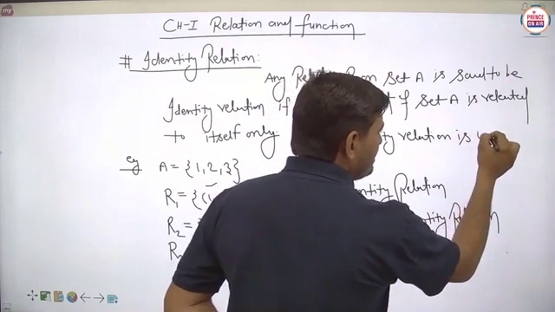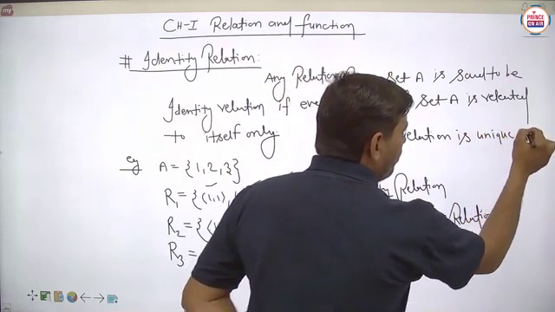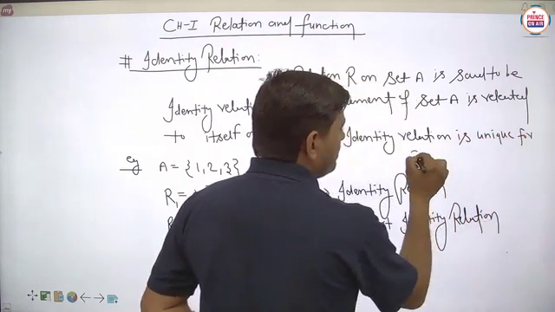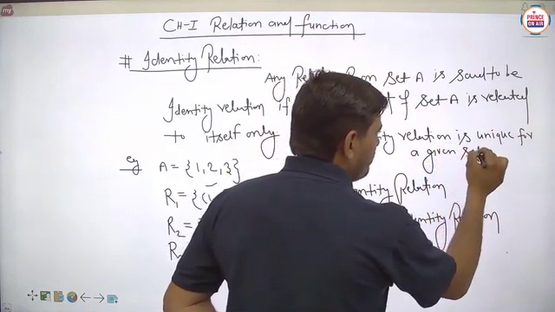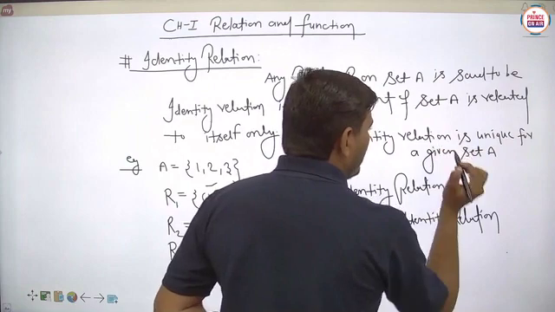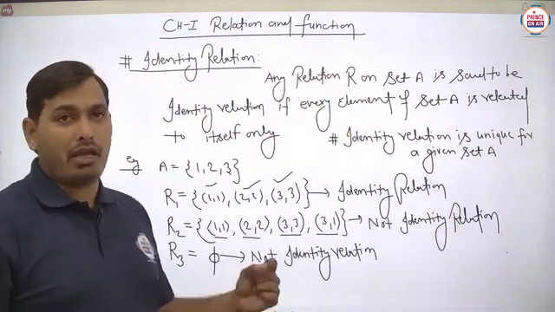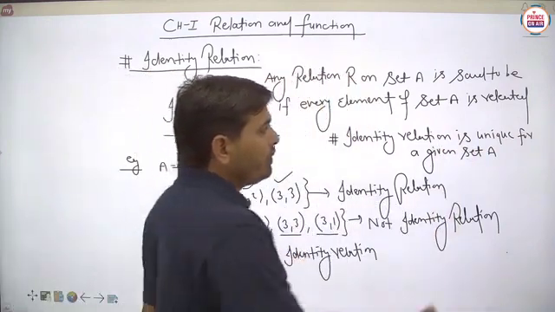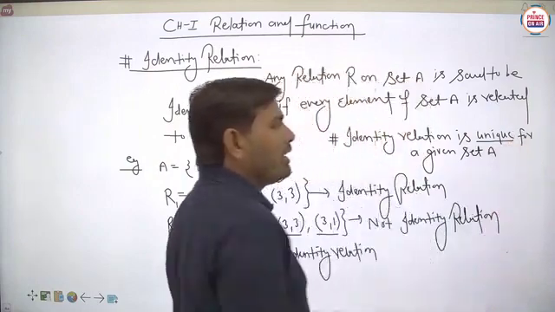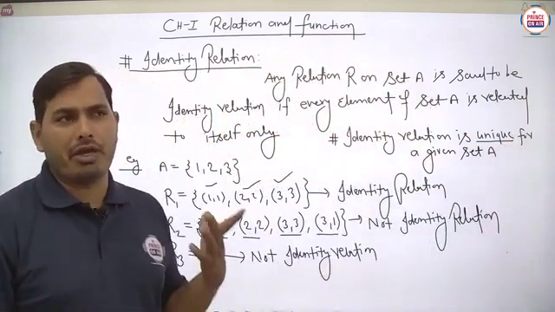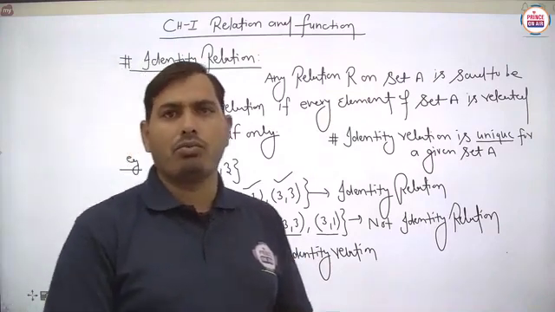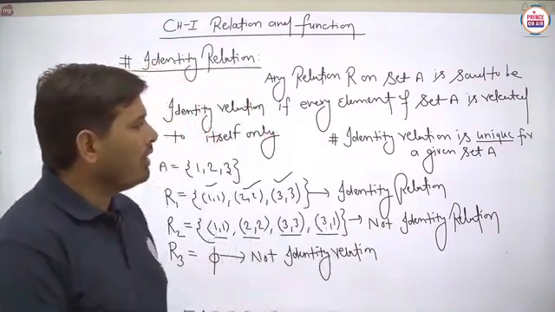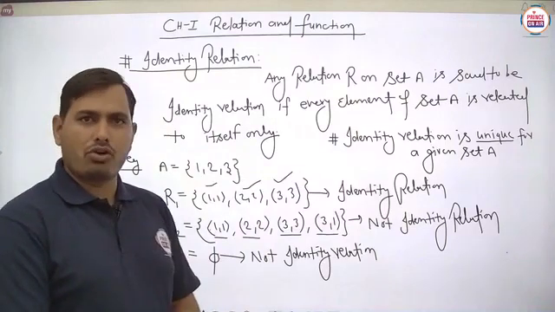Identity relation is unique for a given set A. Suppose an identity relation is defined on set A, then it will be unique, meaning only and only one identity relation will be there. Not more than one identity relation can exist for the given set A.